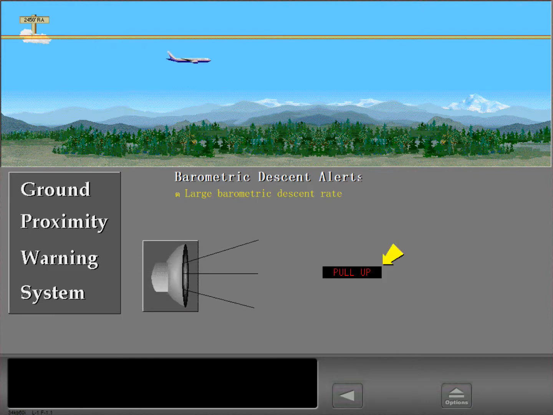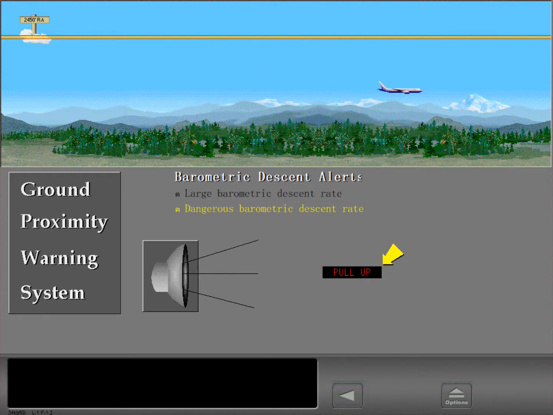Sink rate. Sink rate. If the airplane barometric descent rate becomes large, the sink rate oral sounds continuously, and the red pull-up words show on the attitude indicators.